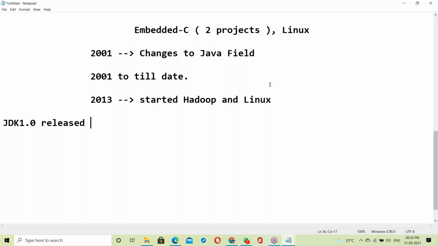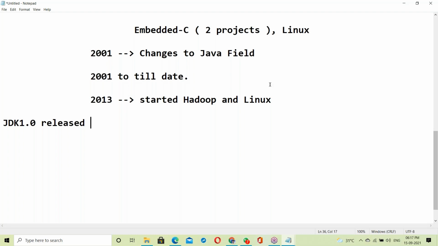Even Gmail and Google didn't exist then. There was no social media, yet JDK was released with a lot of publicity. I have a very good idea about the Java release.